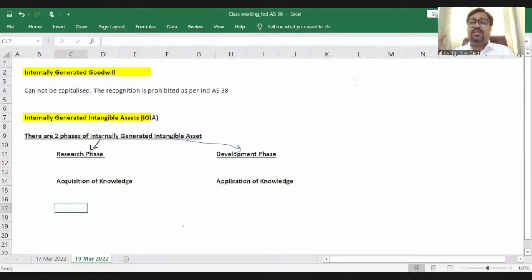When they started, they were just doing research. They were not aware whether they would succeed or not. They were just finding the alternatives. They were searching for the alternatives. What could be the alternative?